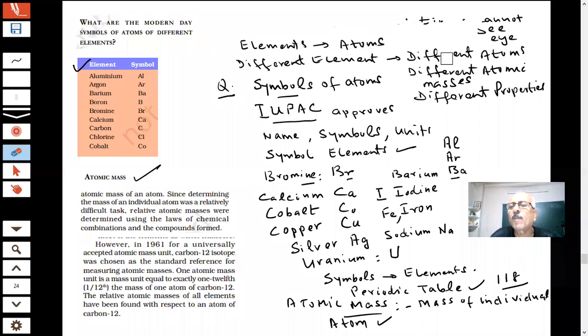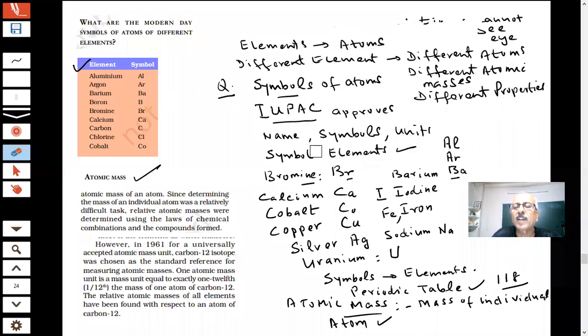Therefore, we have to find some way of finding the mass, or at least if we cannot find the mass of one atom, we can compare which is heavier, which is lighter, how much. This is what we can say, that we can find the relative masses, if not absolute masses. You are saying that oxygen is heavier than hydrogen, nitrogen is heavier than hydrogen.